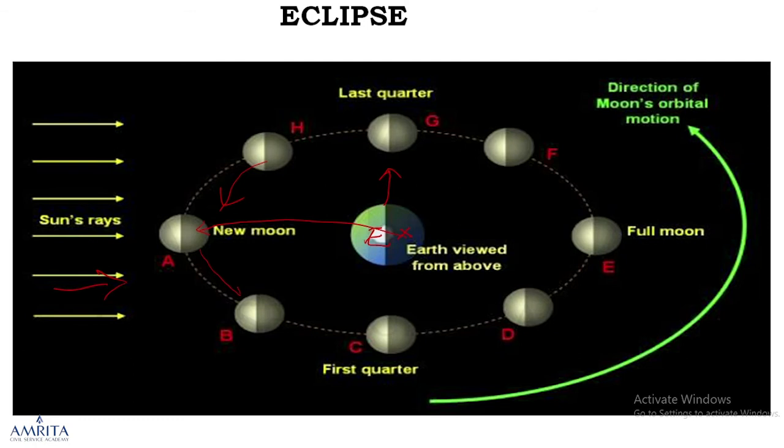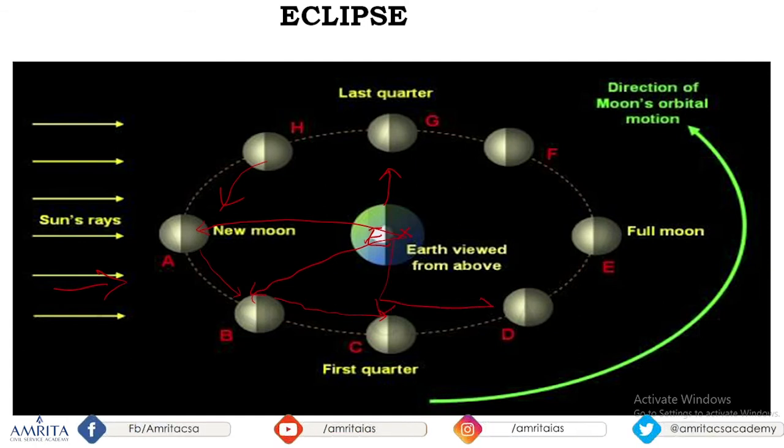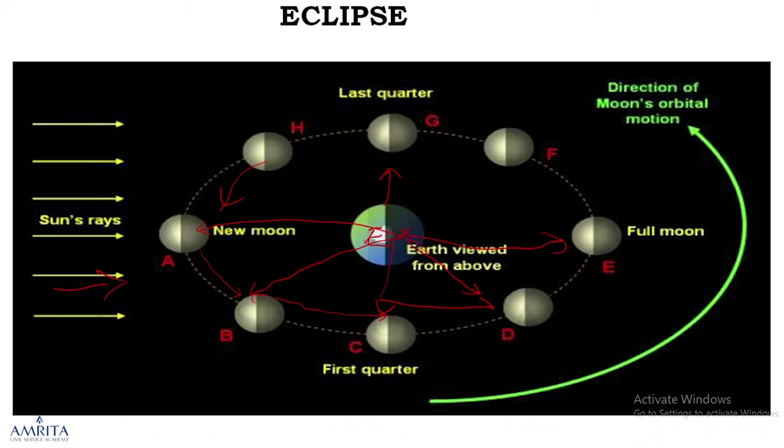After some days, you can see a small portion, somewhat a crescent-like moon. That visibility increases after a few days, and you can see a half moon. Then again this visibility increases, and finally you can see a full moon. That means new moon means no moon at all.